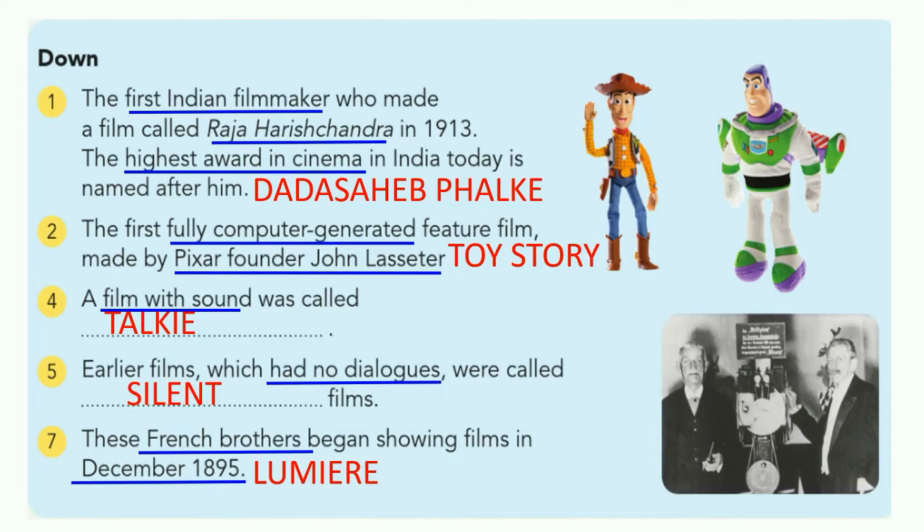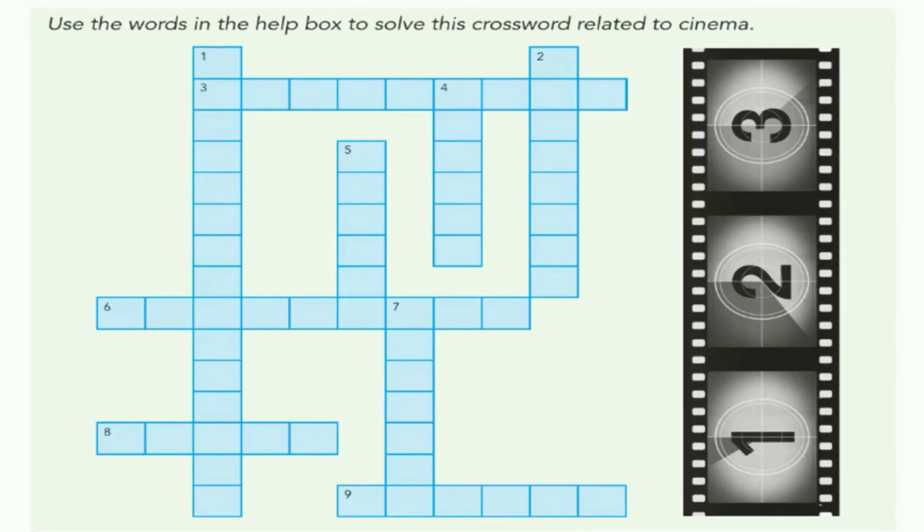Now let us fill in the crossword puzzle with the help of the questions we just learned. Number 3, animation, means moving cartoons. Number 6, subtitles, which help viewers understand without dialogues. Next, the special sound technology is Dolby.